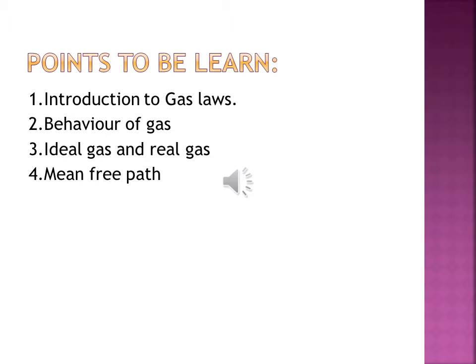And the fourth point is mean free path. As we have seen, the particles inside any gas are in motion, so they must follow some path, they must have some rules to follow. In that case, we are going to see mean free path. The path followed by the molecule is obviously free because it is moving here and there and roaming inside. It is random. So it is the mean free path. Okay, so let's move towards the first point.